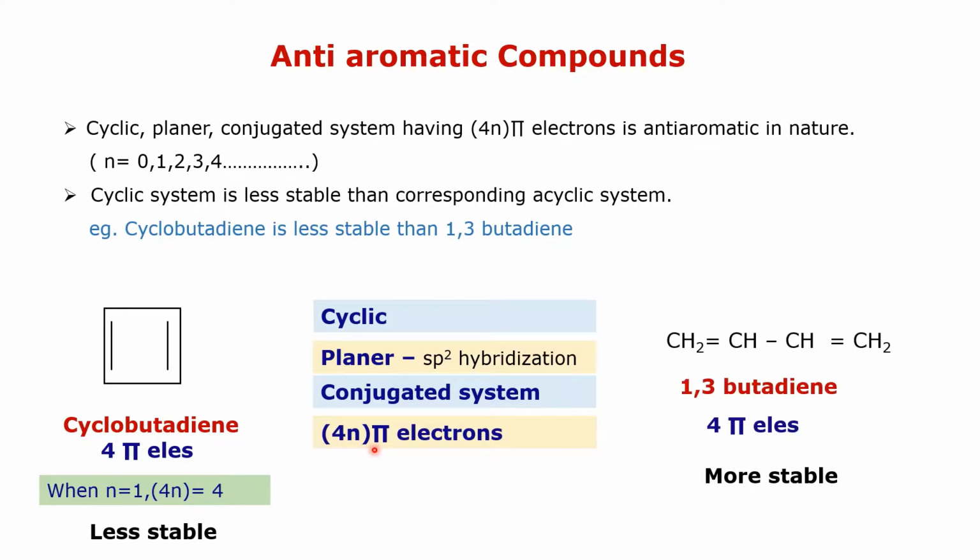But such systems are less stable than the corresponding acyclic system. For cyclobutadiene, the corresponding open chain compound is 1,3-butadiene. In that case also there are 4 pi electrons, and 1,3-butadiene is more stable than cyclobutadiene. Such types of compounds are known as anti-aromatic compounds.